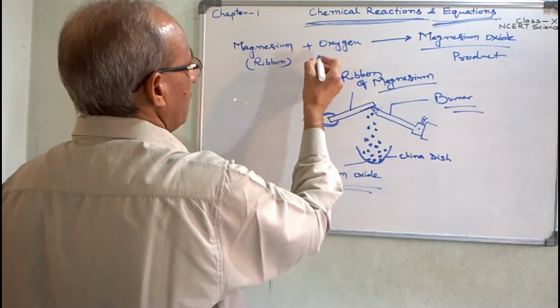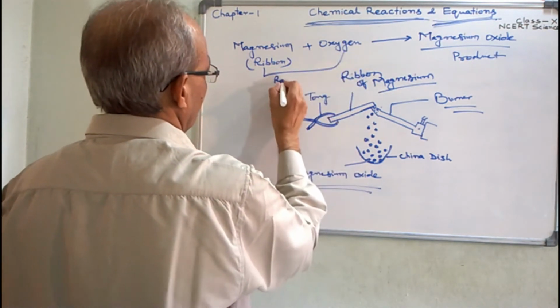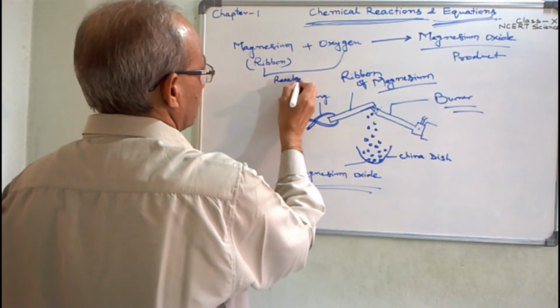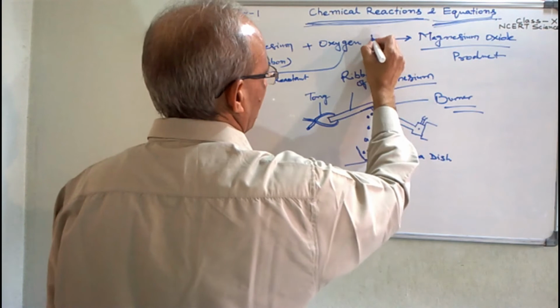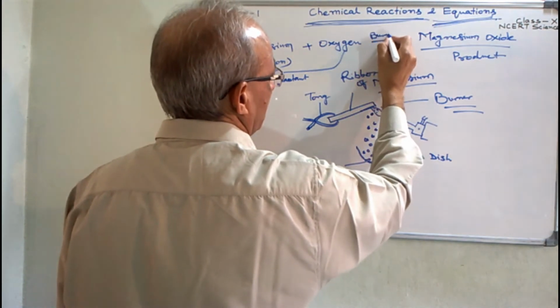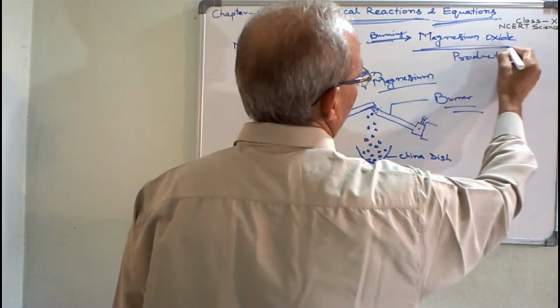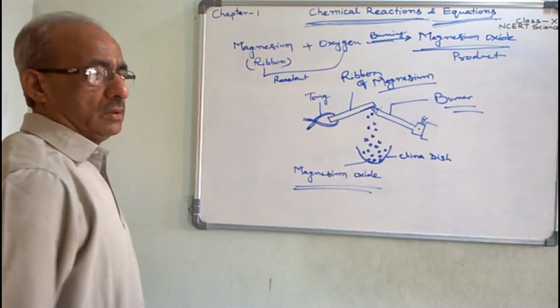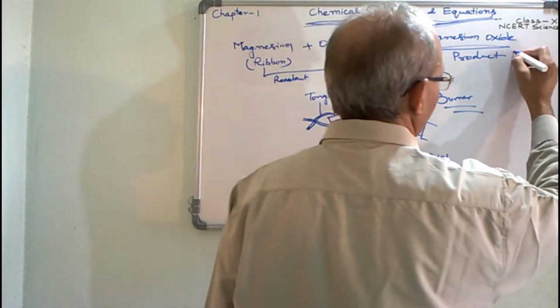And magnesium and oxygen are reactants. Clear? Here, burning is the factor by which this new substance, the product magnesium oxide, is produced.